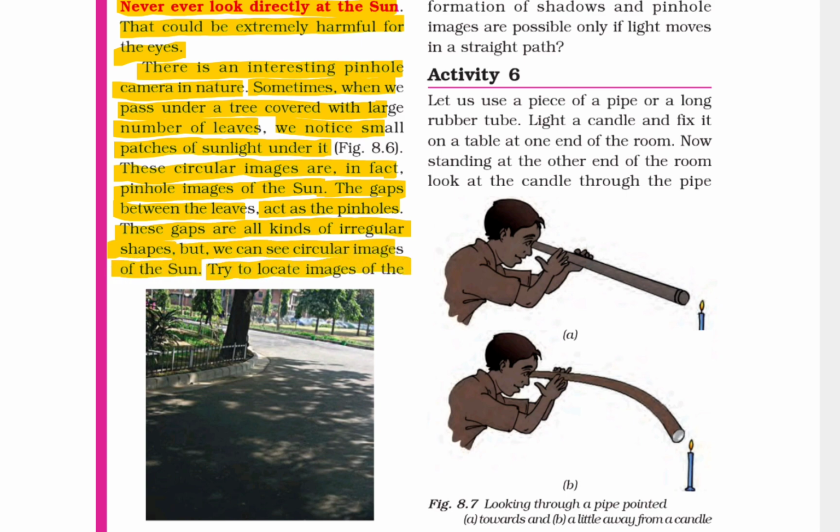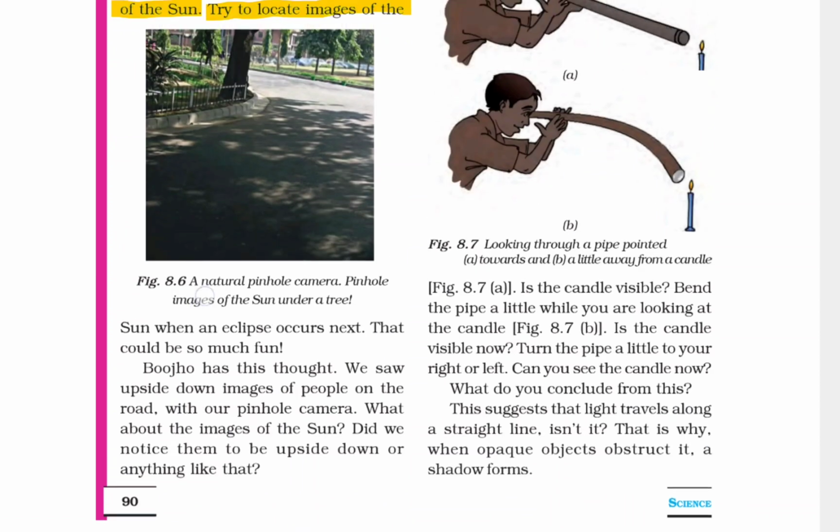Try to locate the image of the sun when an eclipse occurs next. That could be so much fun. Bujo has this thought. We saw upside down images of people on the road with our pinhole camera. What about the image of the sun? Did we notice them to be upside down or anything like that?